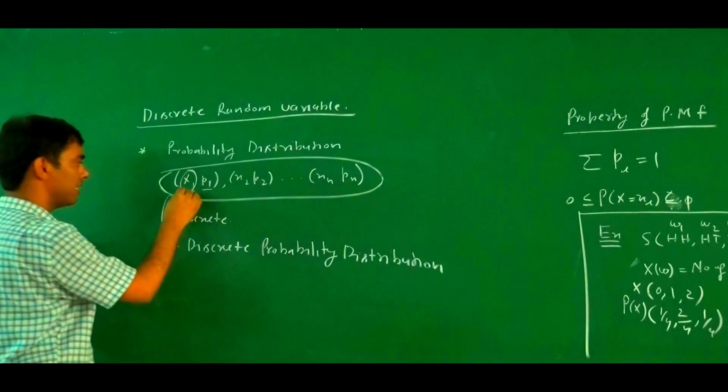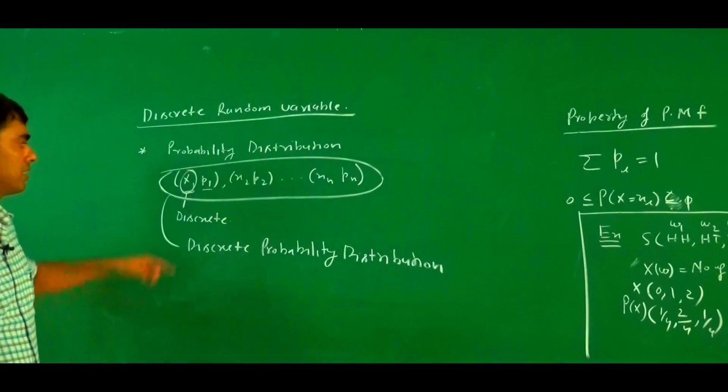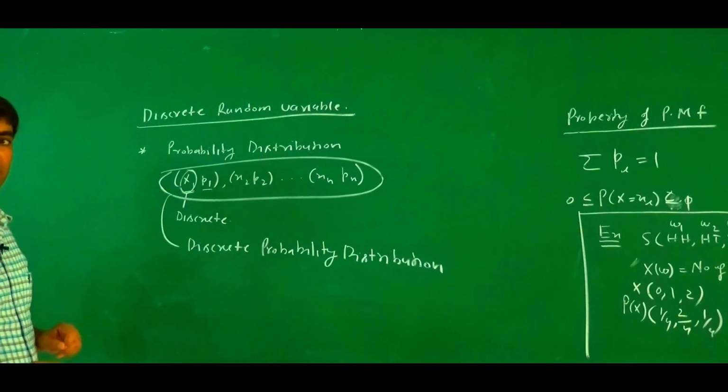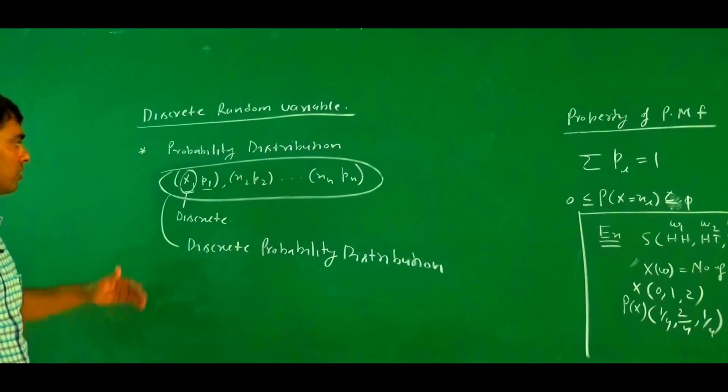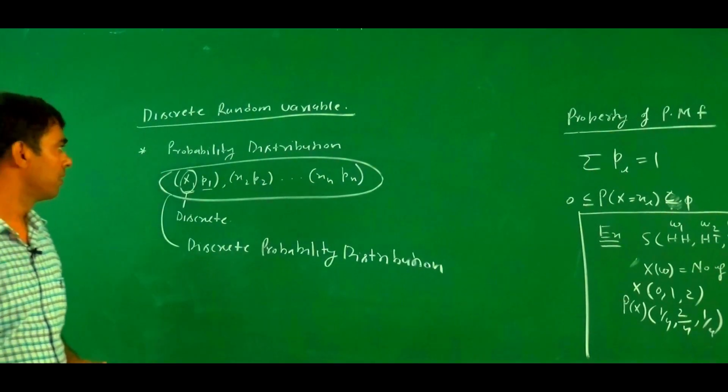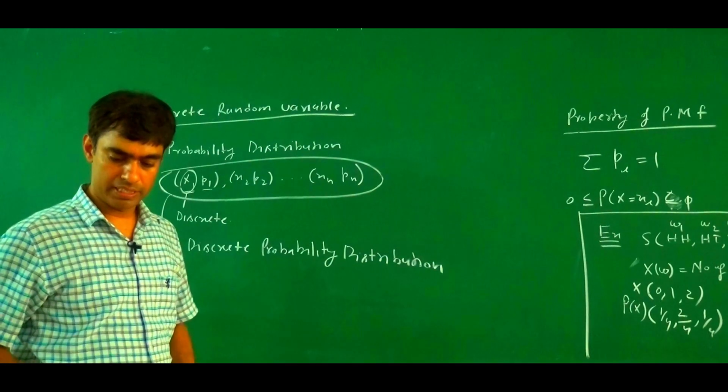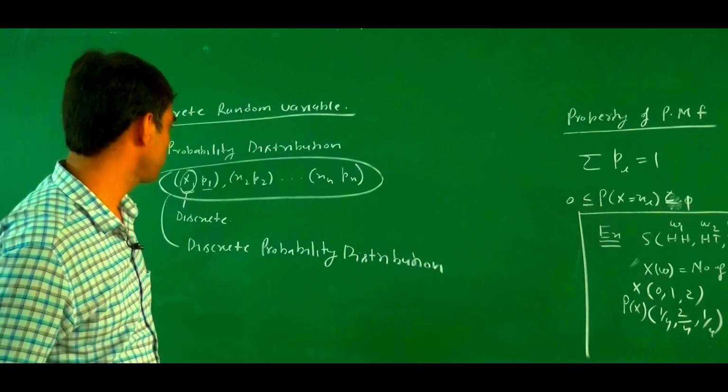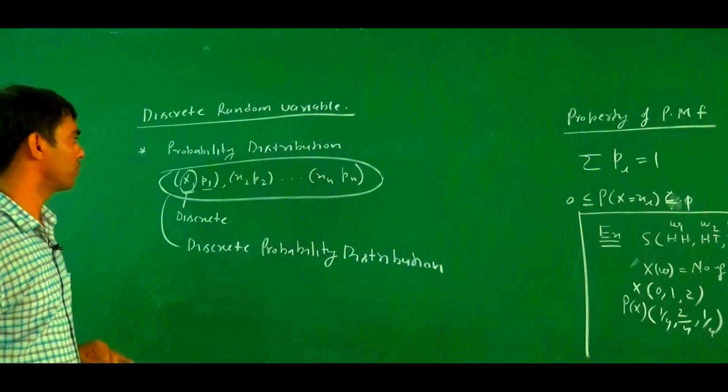And if this random variable is a continuous random variable, then there is a continuous probability distribution. Later on we will discuss that one. So now, the discrete probability distribution.